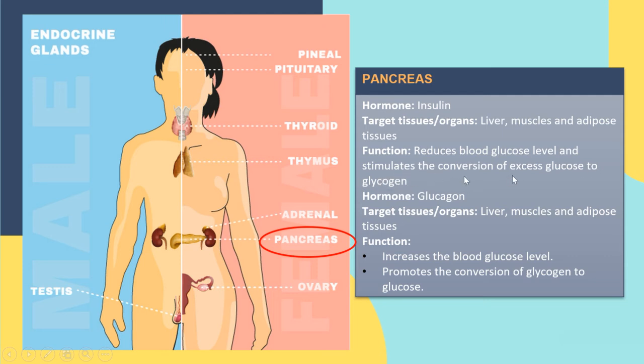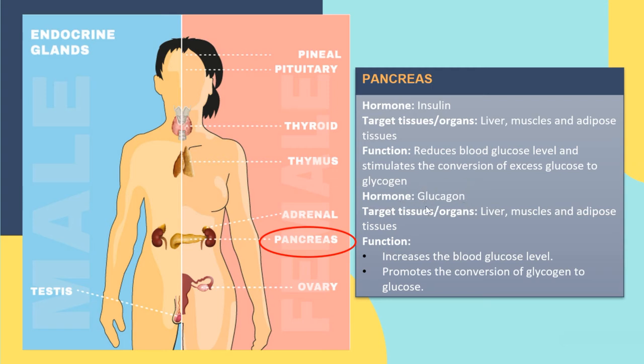So if we eat more carbohydrates, that carbohydrate will be converted into glucose, and if there is excess glucose in the blood flow, it will be converted into glycogen by what hormone? By insulin.